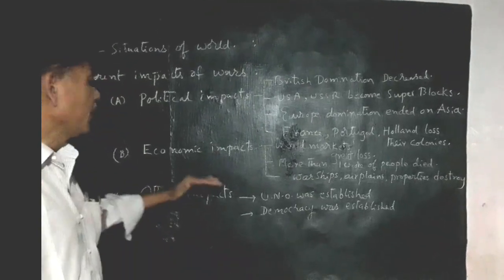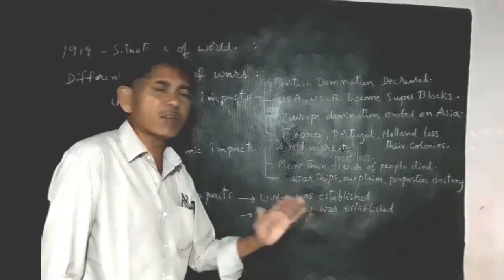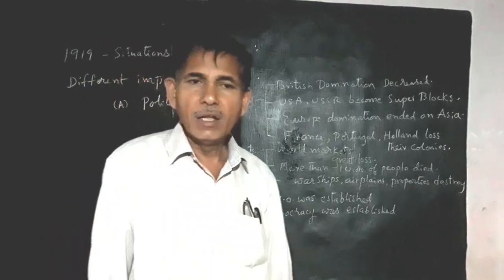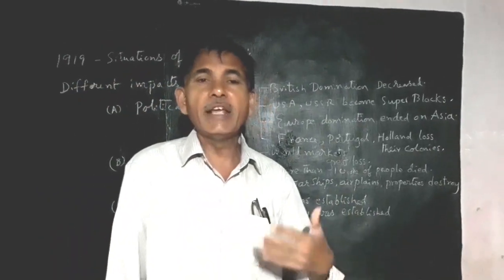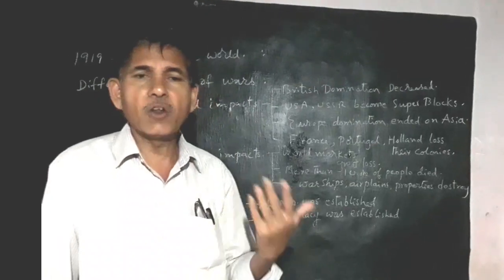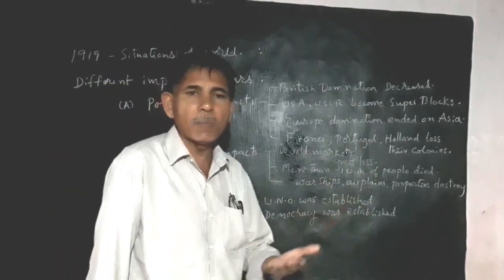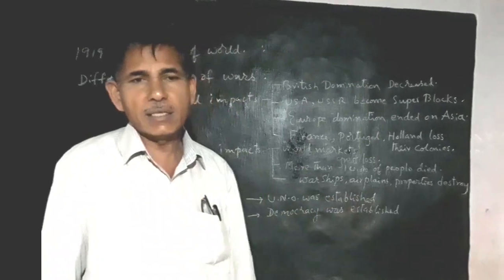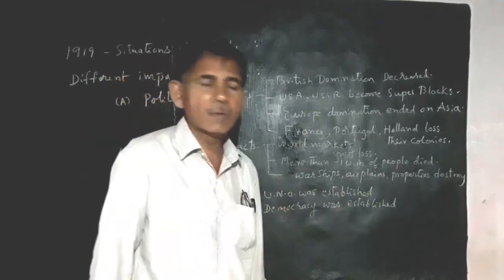And next, the other impacts. The United Nations was established. After the First World War, the League of Nations was established. After the Second World War, the United Nations Organization was established to create peace and to solve problems.